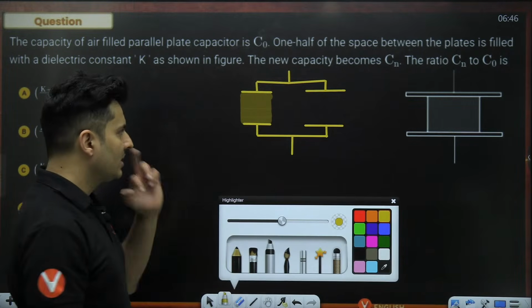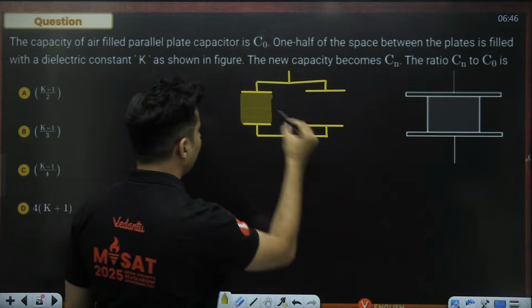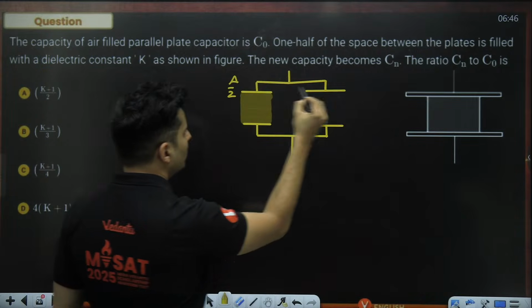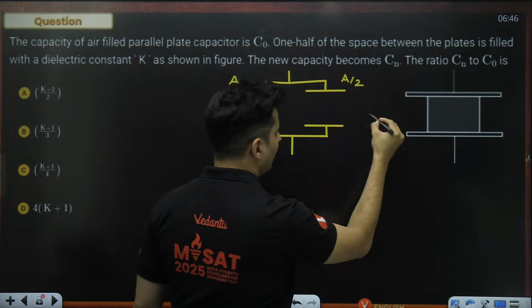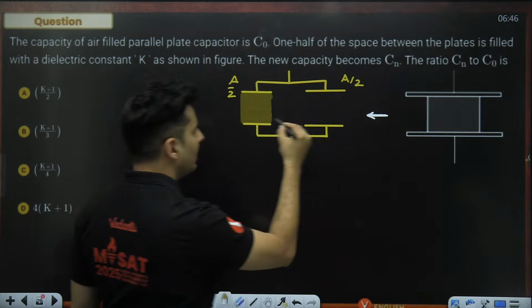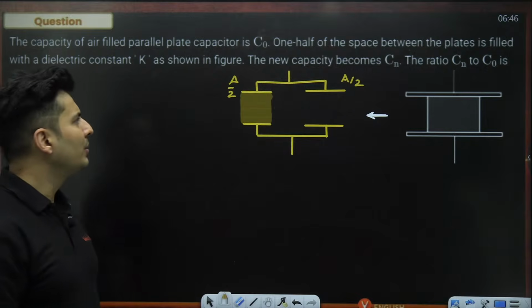Like this. So this is basically the equivalent diagram. Area will be A by 2. This will be A by 2. Okay. So I just converted this into a simple looking circuit. You can see both the capacitors are in parallel.